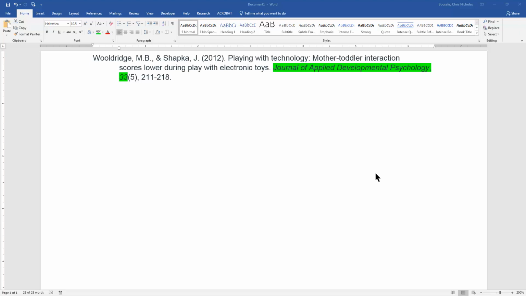Hello there. I want to show you how to properly indent in Word just in case you don't know the trick. This is how your citation should look in APA, and notice the proper indentation right here. Before I get to the indentation, I did want to point out just a couple of things.